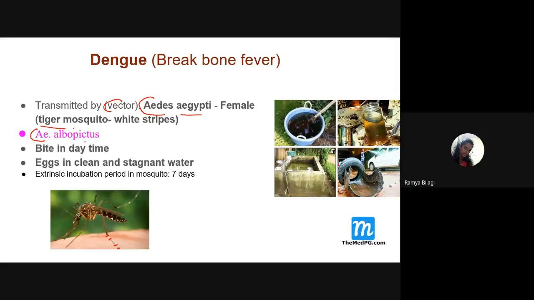And it is also caused by which one? Aedes albopictus. It is also called the forest tiger mosquito, because in most of the Asian forests, this particular Aedes albopictus mosquito is seen. It is also a striped mosquito itself, but its presence is mostly confined to the forest area. So if the question asks which group of mosquitoes transmits it, Aedes aegypti is correct, and Aedes albopictus is also correct. It is also called the forest tiger mosquito. And a very important difference between these two, aegypti and albopictus.